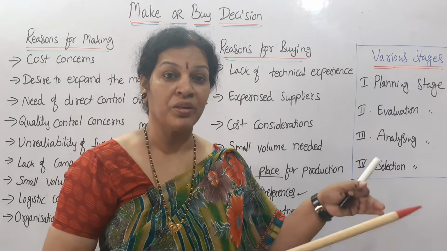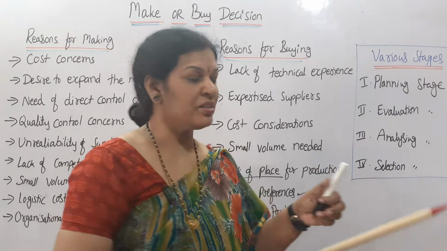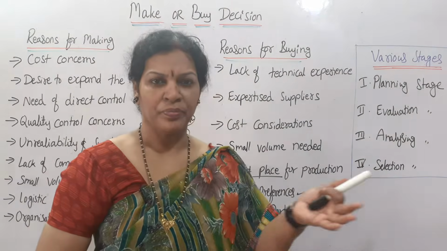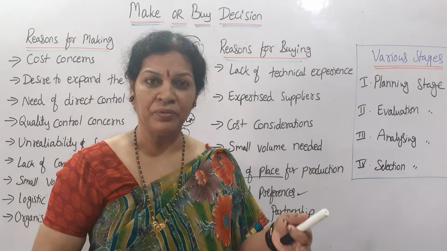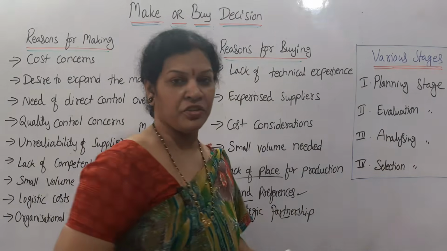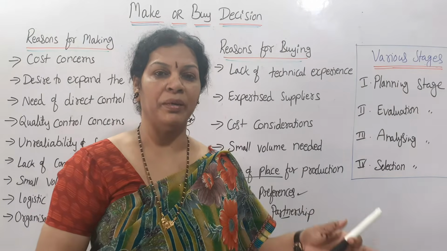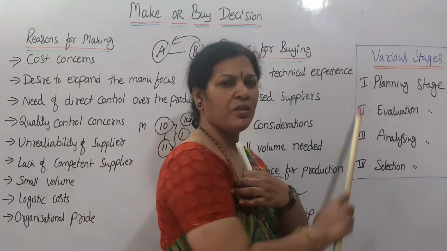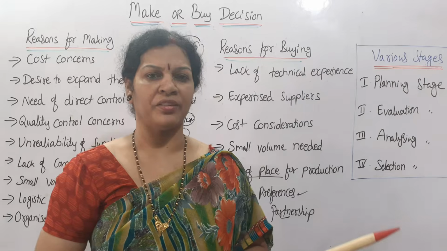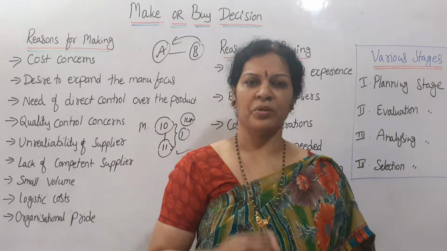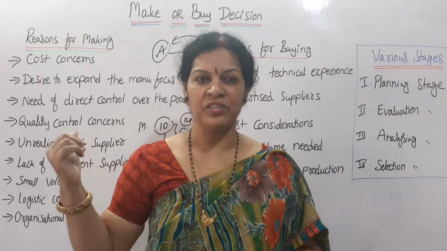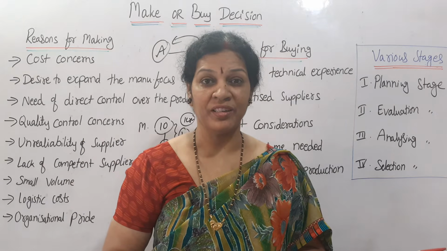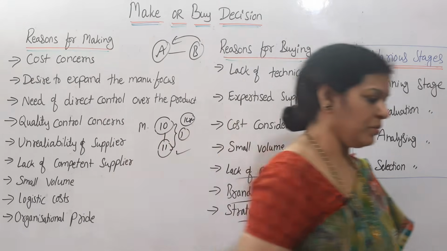What are the drawbacks? What are the merits? All these things you are going for in the evaluation. Next, analyzing it, and after analyzing, later selection. Which one is best? Shall we make or shall we buy it? These stages we have already discussed in the first class. Same type of stages. The thing is you have to understand what is the make and what is the buy concept. Am I clear? Take a screenshot or note down.